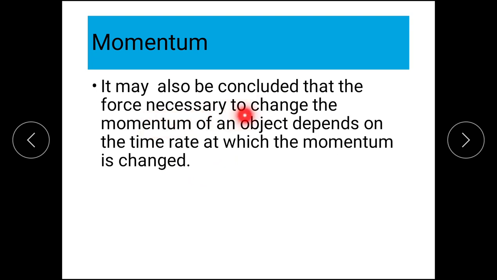That the force which is necessary to change the momentum of an object depends on the time rate. So force also depends on the time at which the momentum is changed. We saw the best example related to the car.